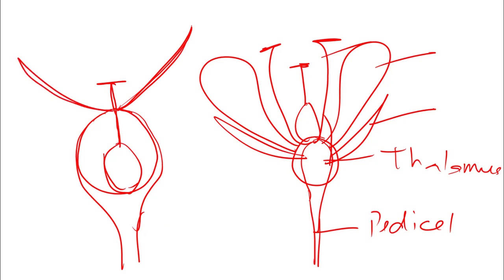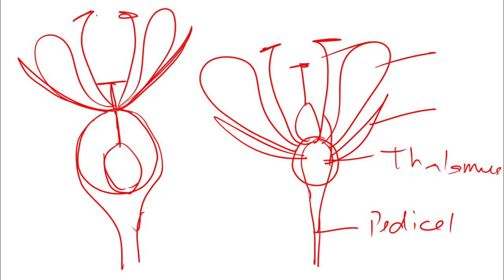So these are sepals, and then we have petals, and then we have stamens. So all these parts seem to arise from the top of the ovary or from the top of the thalamus. So this is an epigynous condition in which the ovary becomes inferior and the rest of the floral parts are superior. Epi means above, gynoecium means ovary or carpel.